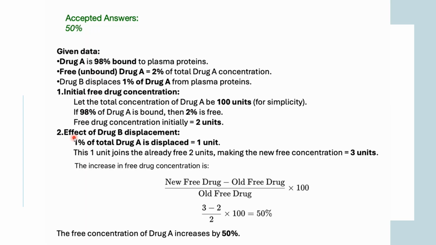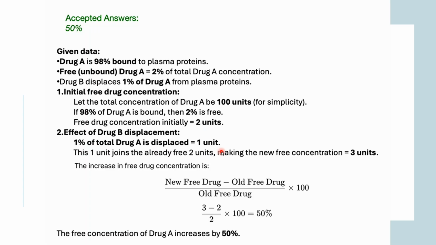Now what is the effect of drug B? Drug B is actually replacing 1% of drug A. So if it is replacing 1% of drug A, that means 1 unit is getting displaced by drug B, right?